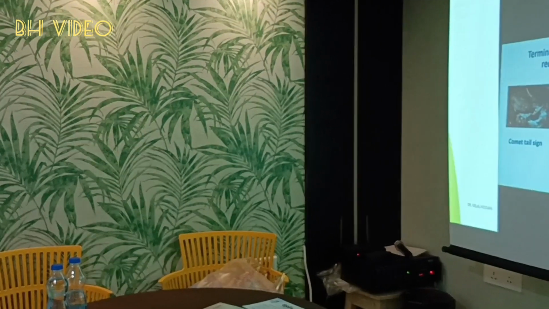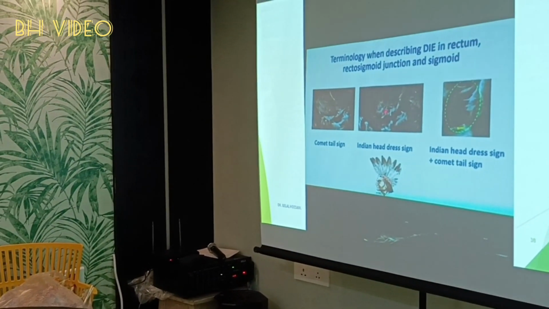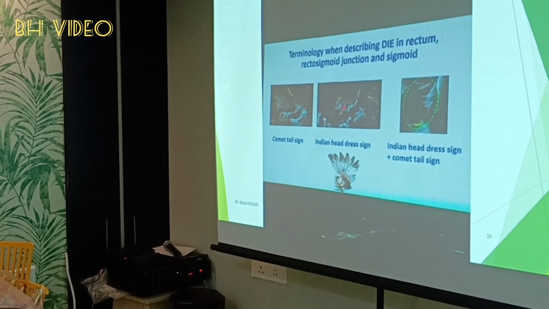Terminology. These are the interesting terminology. You may know. That's why I have incorporated this slide. There is a comet tail sign.